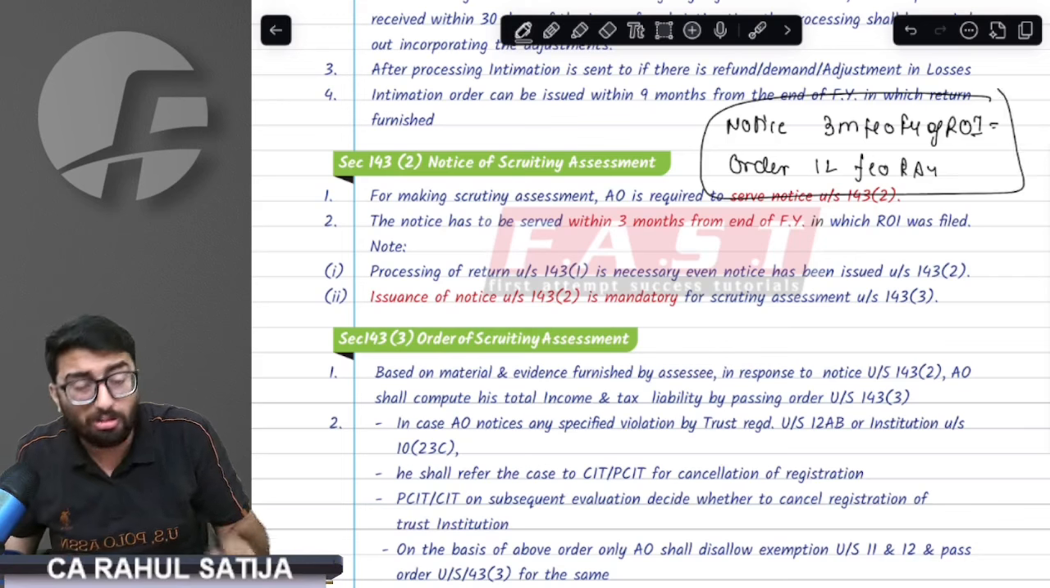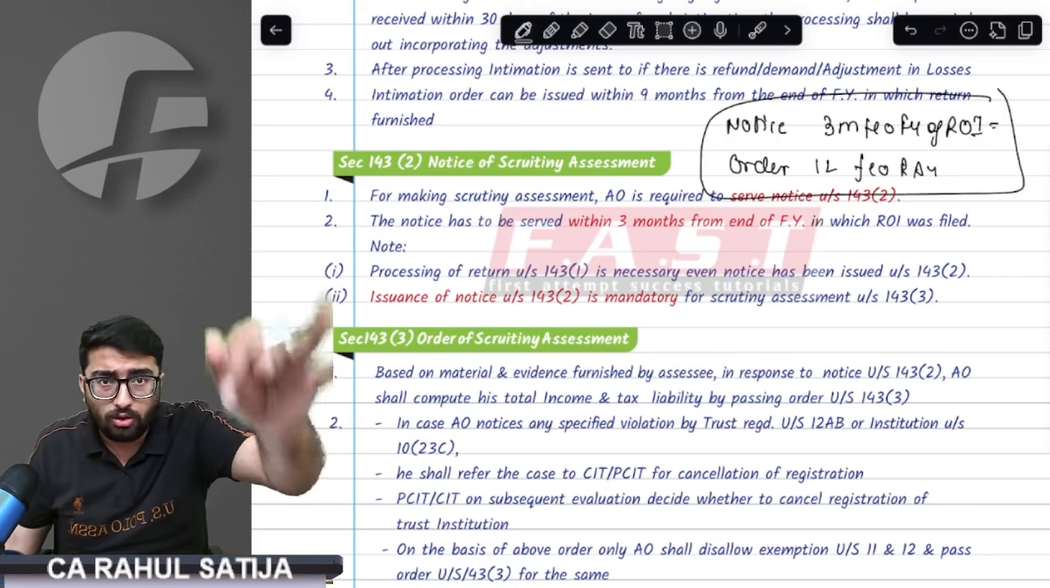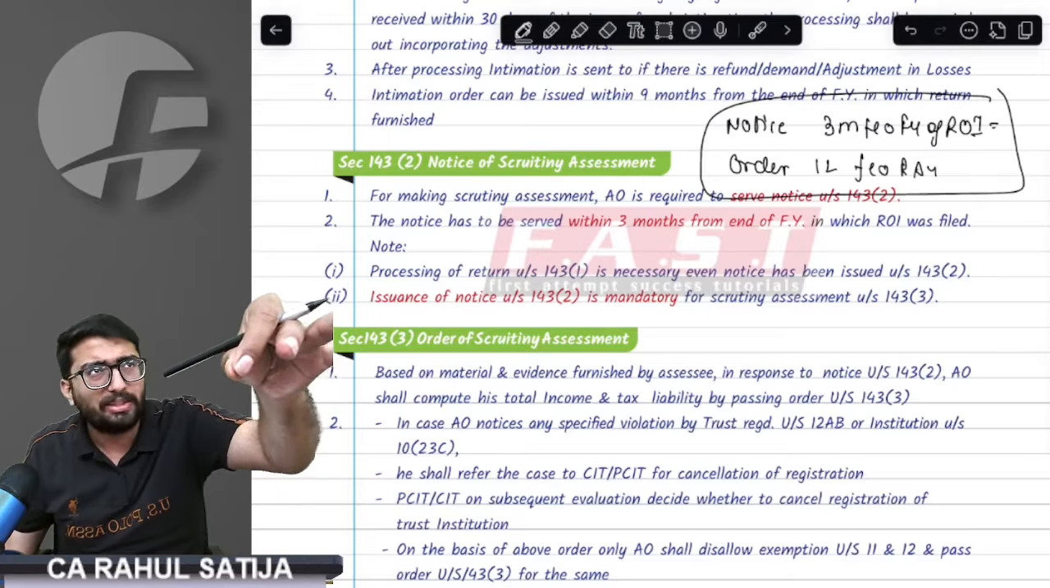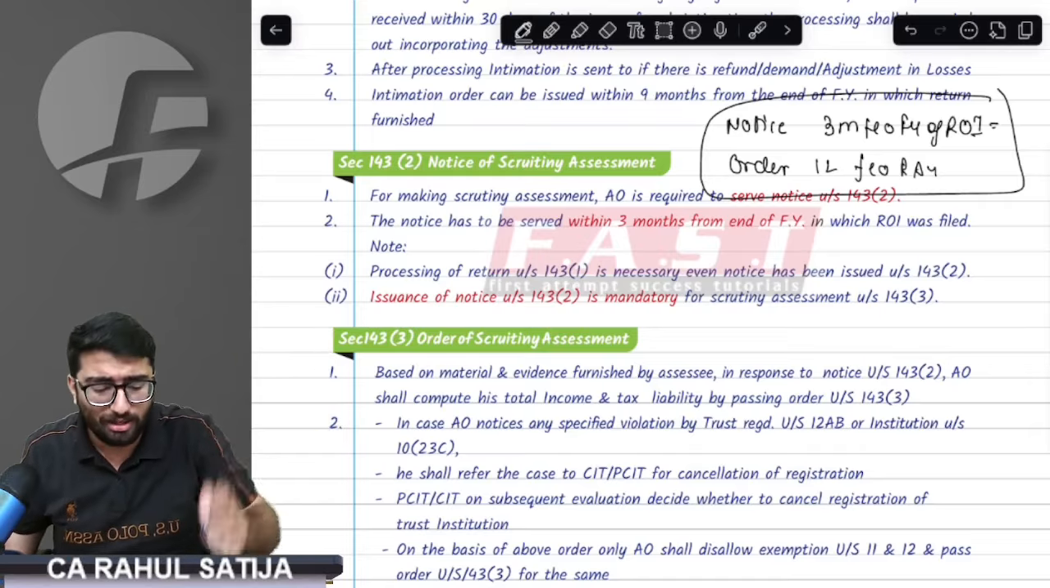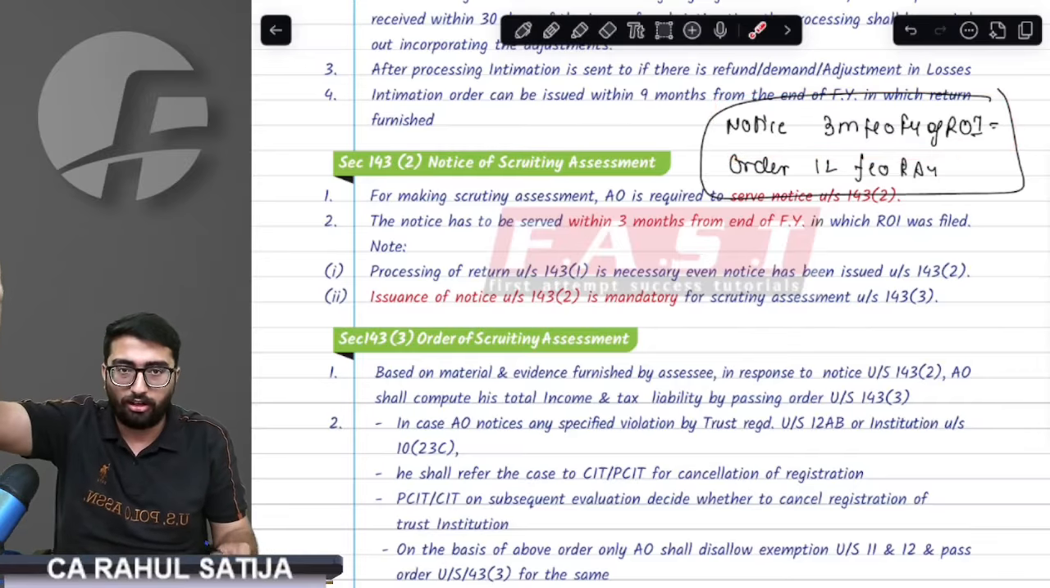Yes, sir, these are two dates you must learn. You don't have a choice. If somebody is listening to this, do drop a timestamp on this point so that everybody is able to learn this point. Notice for scrutiny is sent within 3 months from the end of the financial year of ROI.